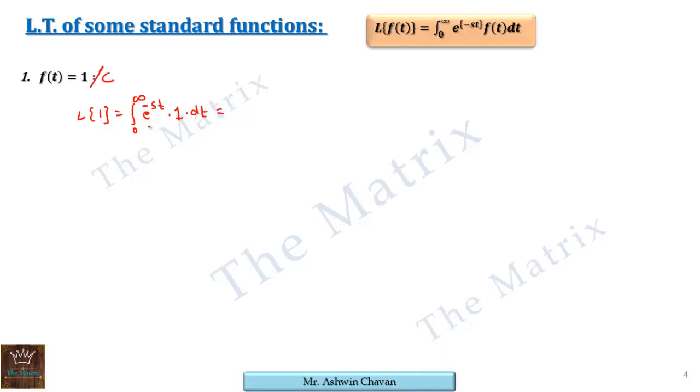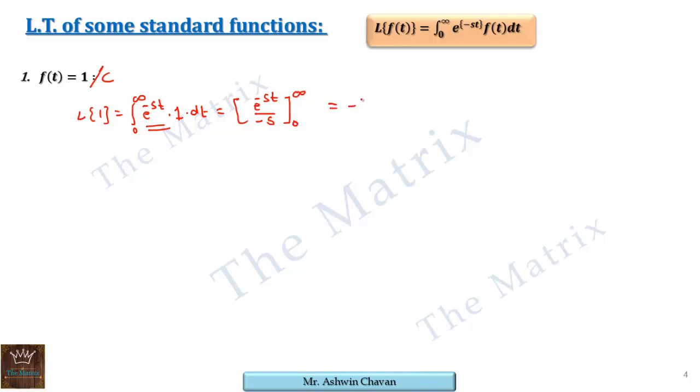So this is very easy to integrate. Its integration is simply e raised to minus st upon minus s. See here, the integral of e raised to minus st is e raised to minus st as it is, upon the derivative of the power with respect to t. Therefore minus s is constant, so it comes to the denominator, in the limits 0 and infinity.